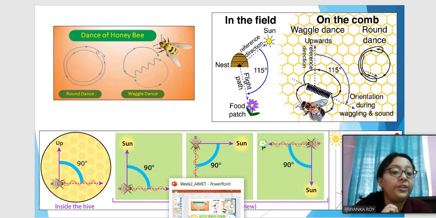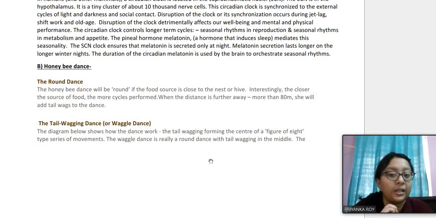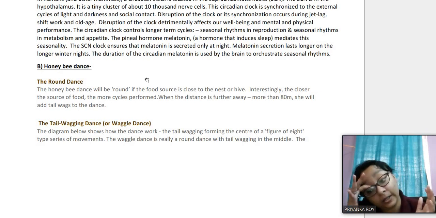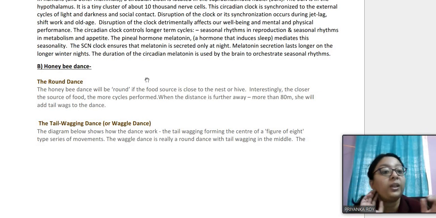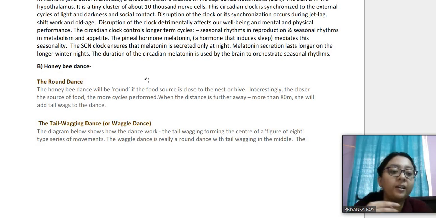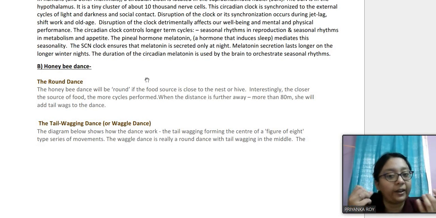Next, we have a very interesting thing, which is the honeybee dance. The honeybee dance is quite popular because they use different dance patterns and different dance techniques to communicate with each other. Bees are a social insect. They have a hierarchy, like they have a queen, they have workers, and these class divisions in the bees help them to perform better, to work together as a unit.